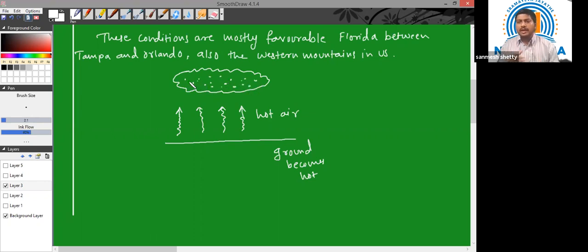So again, these particles of ice will be in continuous random motion, and there will be friction between those ice particles, and again we'll get separation of charges, and there will be lightning. Now these conditions usually occur where there is high moisture in the atmosphere. Also, if there's a hilly region, the mountains support the net upward motion of air. So if there's a mountain in the region, that mountain supports the net upward motion of the hot air.